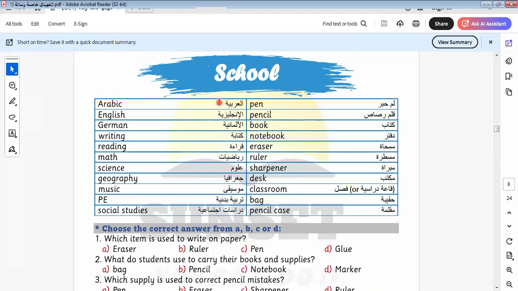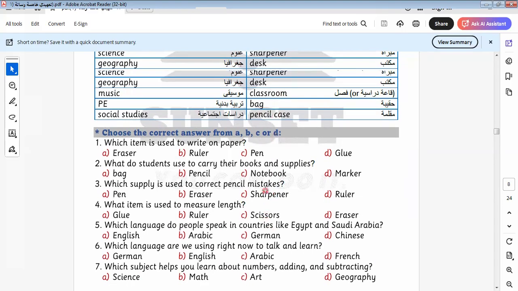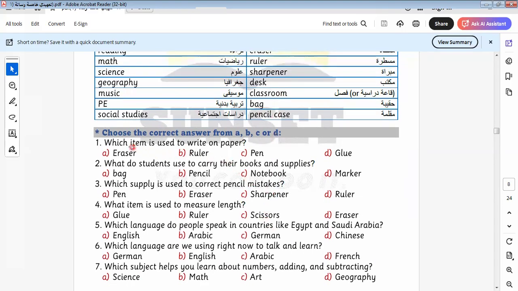It will be related to school, about subjects and the items that we use in school. Here we have Arabic, English, German, writing, reading, math, science, geography, music, PE, social studies, pen, pencil, book, notebook, eraser, ruler, sharpener, desk, classroom, bag, and pencil case. Let's do the exercise related to this part.